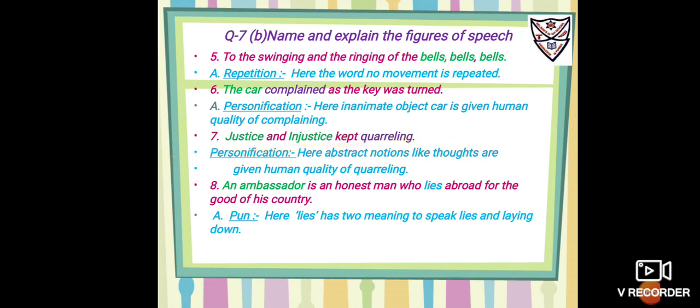Number 8, an ambassador is an honest man who lies abroad for his country, for the good of his country. So here you can see the word "lies" can have two meanings. "Lies" means to speak lies, and another "lies" means he just stays over there. So here "lies" has two meanings, to speak lies and lying down.